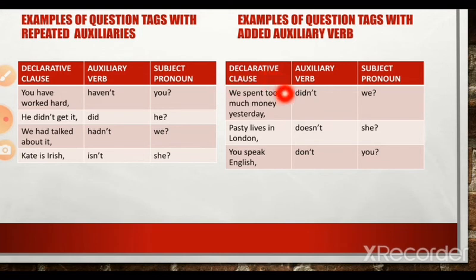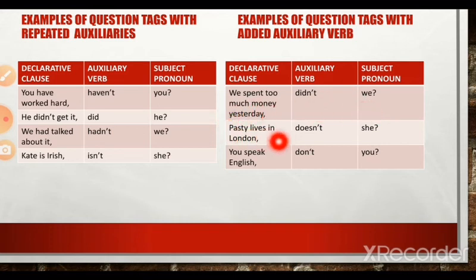We spent too much money yesterday. Hence the auxiliary verb should be in the negative. Didn't we? Here we, the subject pronoun, agrees in number, person and gender with the subject of the main clause, we. Spent is in the past tense. Hence we need to introduce the past tense form of do, which is did. Since the entire sentence is in the assertive form, when we introduce a question tag, we need to introduce a negative here. Hence it becomes didn't. Didn't we?